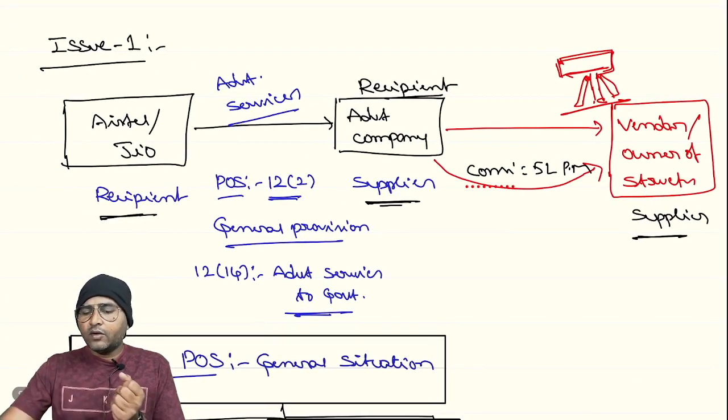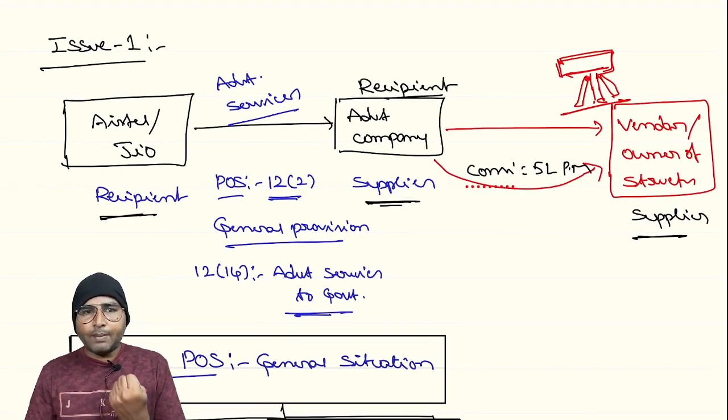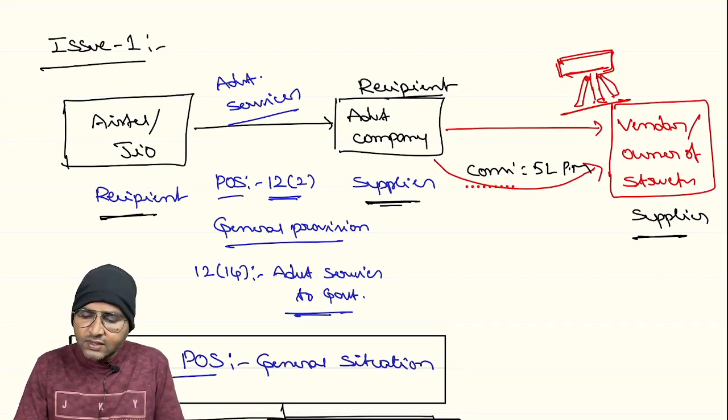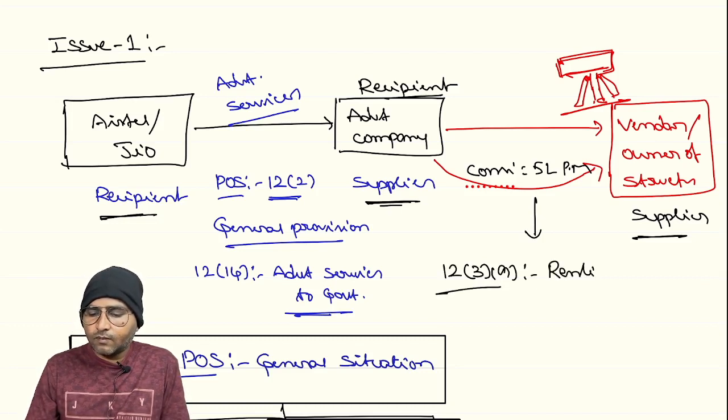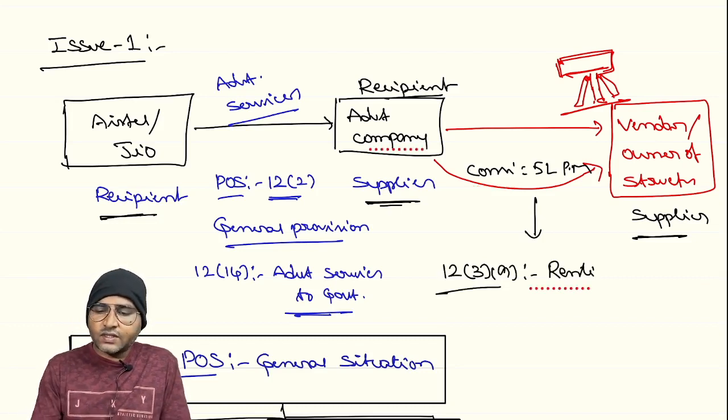Now here, where the advertisement company is getting a place or a structure on rental or lease basis, this is the case of 12 subsection 3 clause A, that is services relating to immovable property.